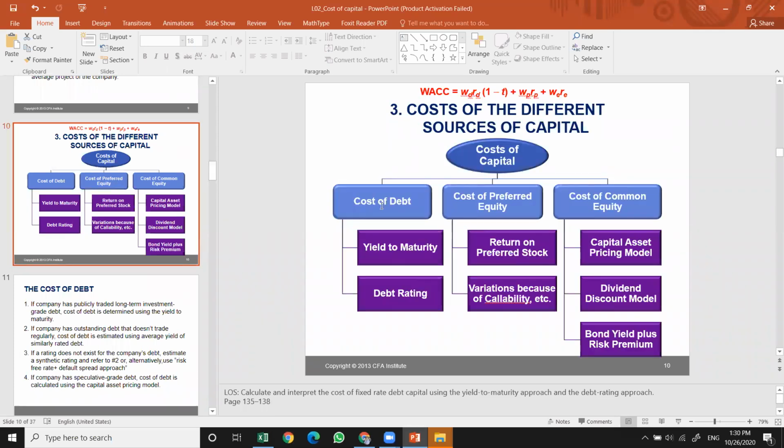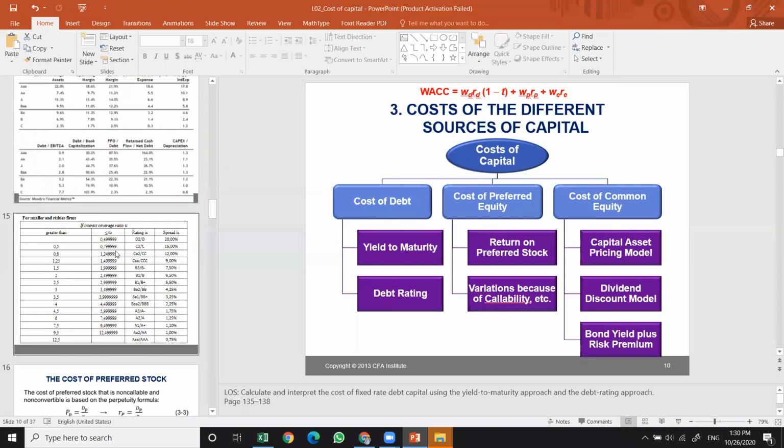We know how to estimate the cost of debt. We know how to estimate the cost of preferred equity. Now we know how to estimate the cost of common equity through the CAPM. We just need to get the numbers and put them there.